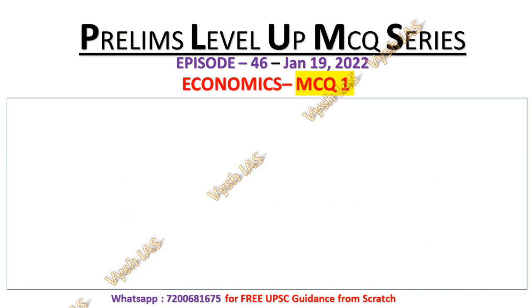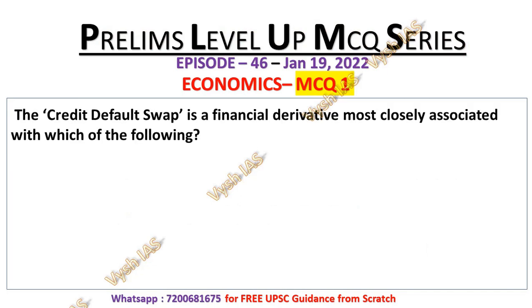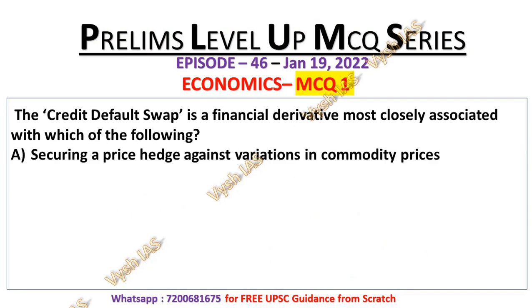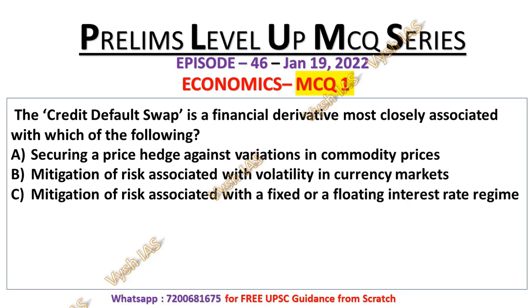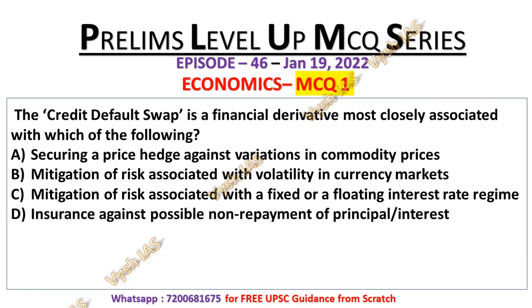Today's MCQ number 1: the credit default swap is a financial derivative most closely associated with which of the following? Statement A is securing a price hedge against variation in commodity prices. B, mitigation of risk associated with volatility in currency market. C, mitigation of risk associated with a fixed or a floating interest rate regime. And statement D is insurance against possible non-repayment of principal or interest. I will give you 10 seconds. Try to answer this question.